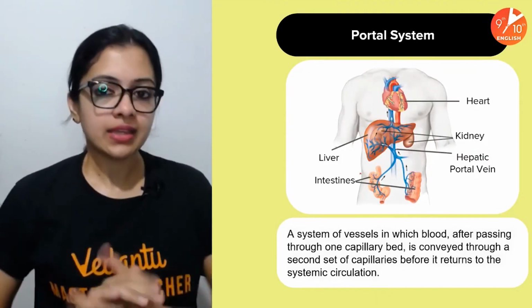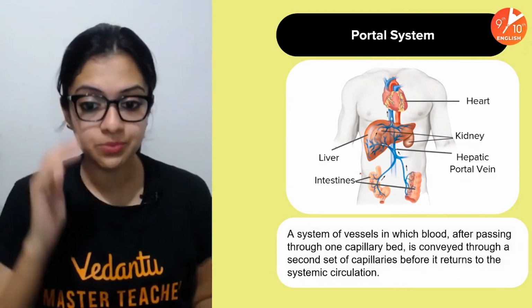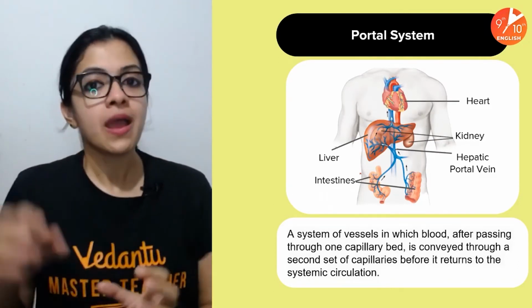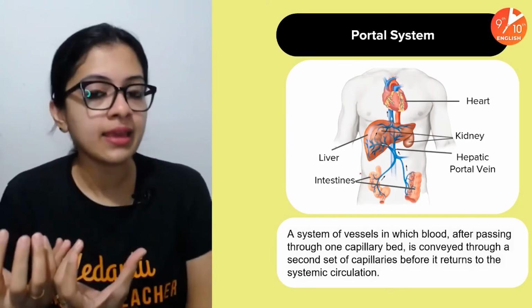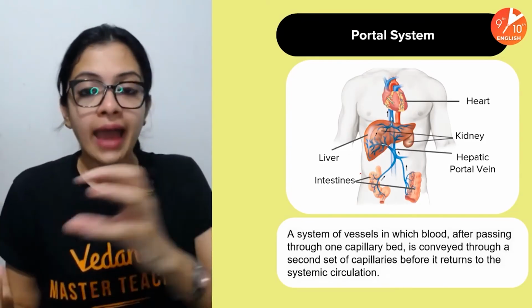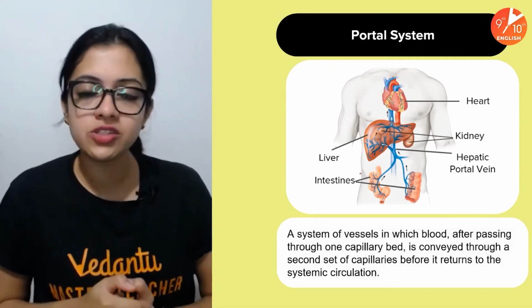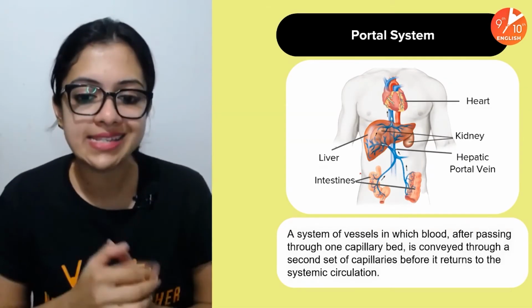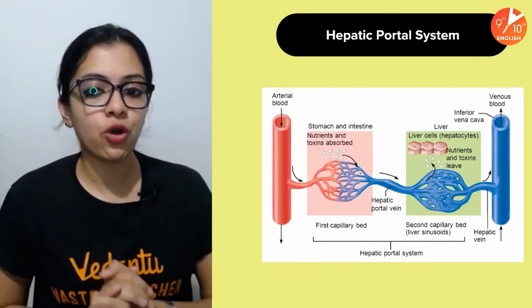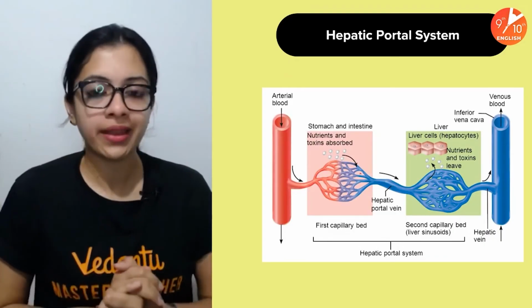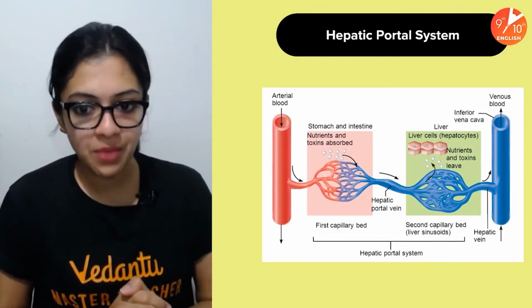So then coming towards the end of the chapter, we have also discussed the concept of portal system, which simply put is a system of capillaries, as in beginning in a set of capillaries and conveyed to a second set of capillaries before it returns to the regular systemic circulation. This is the portal system. Hepatic portal system is the most important one according to your syllabus. So this is how the hepatic portal system works.